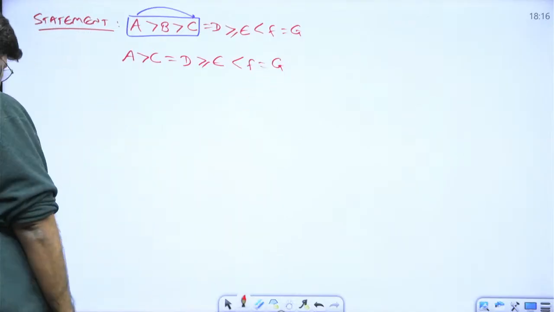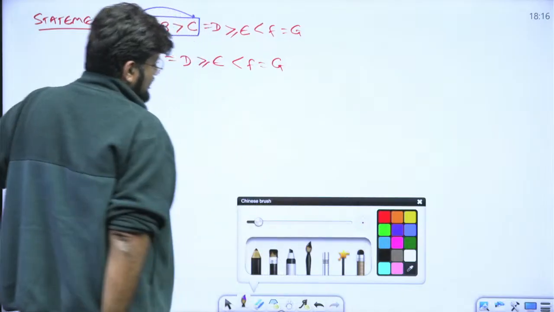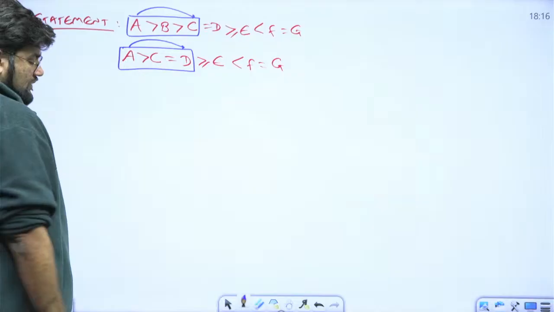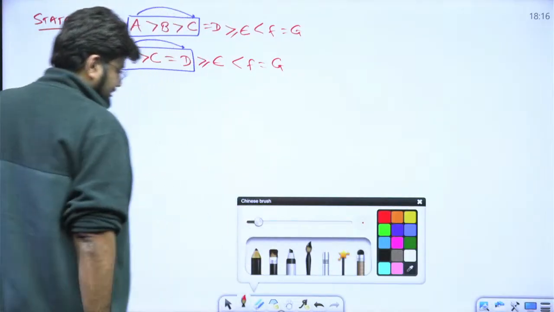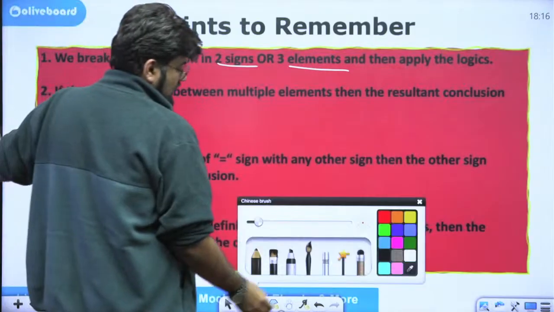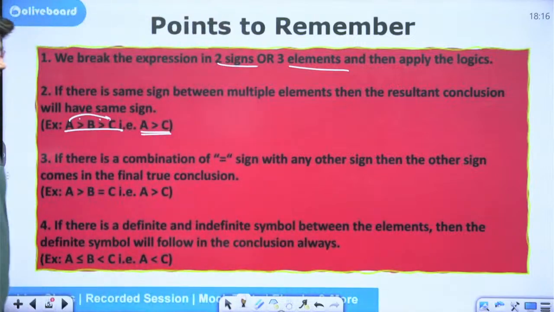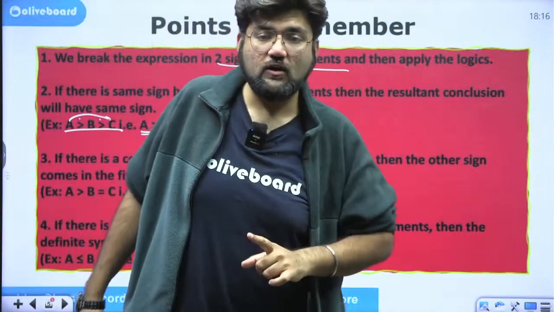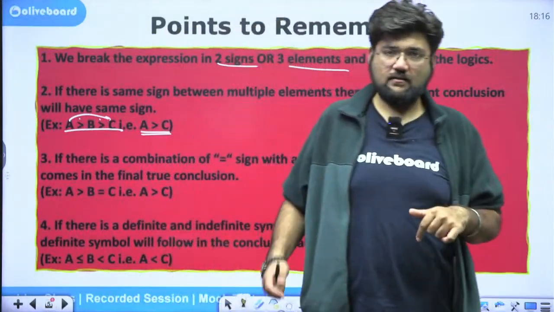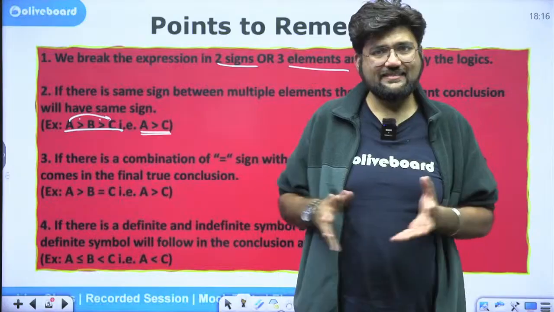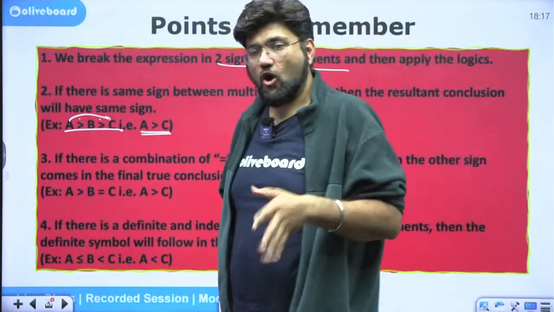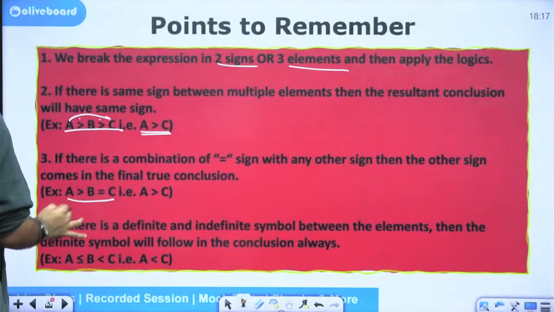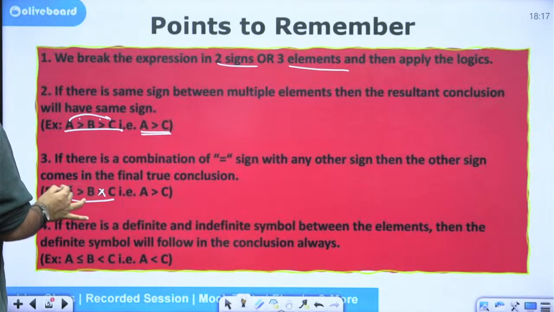Now the next set is a set of 3 elements again. I need to find the relation between them. Rule number 3 says, whenever there is a combination of any sign with the equal to sign, any sign meaning greater than, less than, greater than equal to, less than equal to, it will always drop the equal to sign. For example, here I am telling you A is greater than B is equal to C. So I will drop this equal to and consider this sign. So A is greater than C.